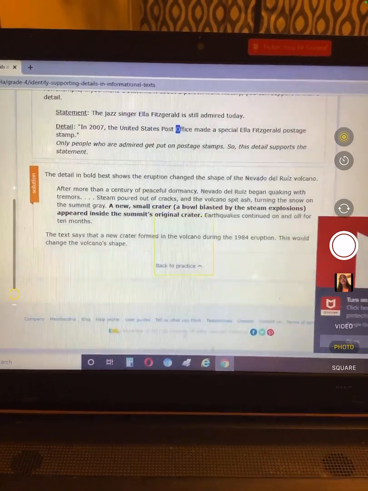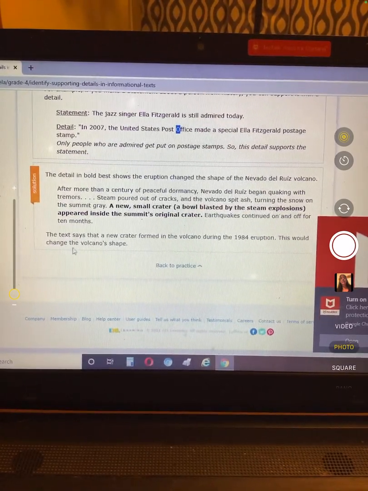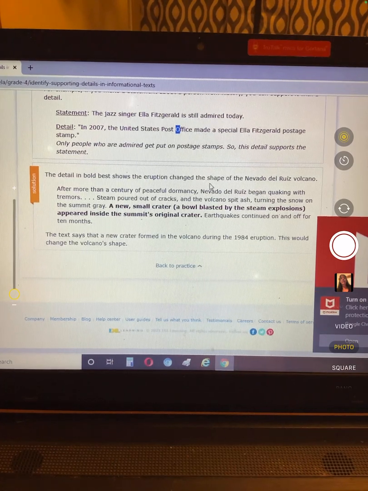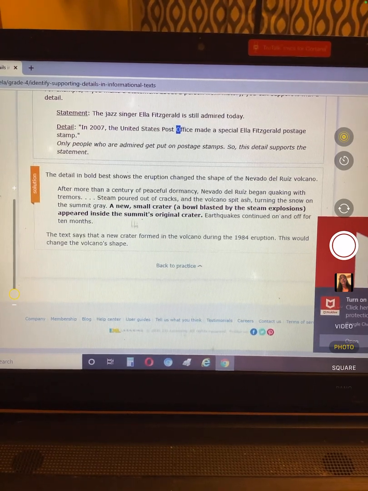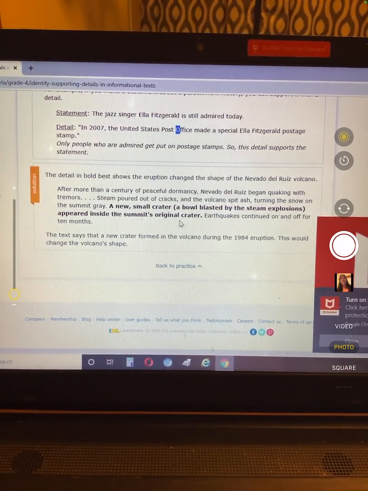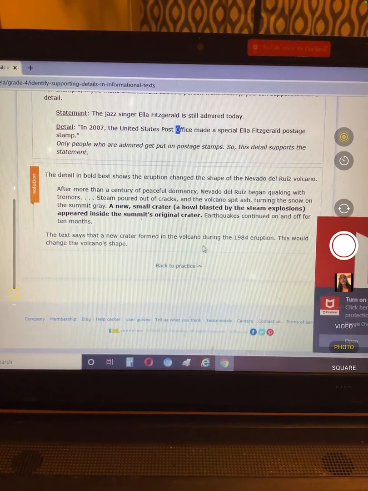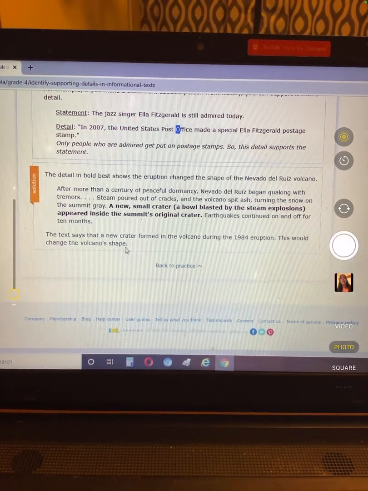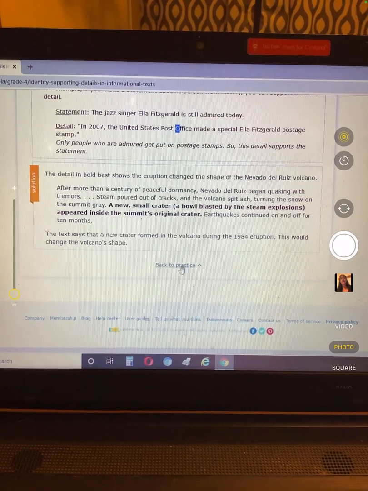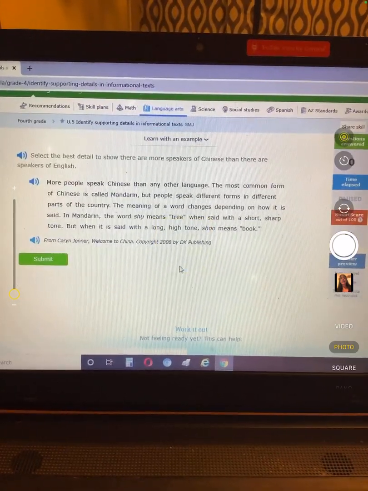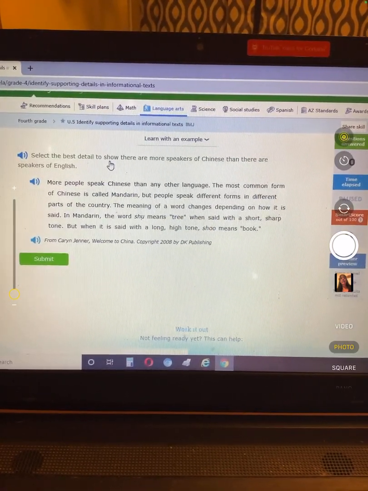Okay, so let's look down here now. The detail in bold best supports that the eruption changed the shape of the volcano. A new small crater, a bowl blasted by steam explosions, appeared inside the summit's original crater. The text says a new crater formed in the volcano during the 84 eruption. That would change the volcano's shape. So now we're going to go back to the text, okay? So select the best detail. Be careful when you read these.